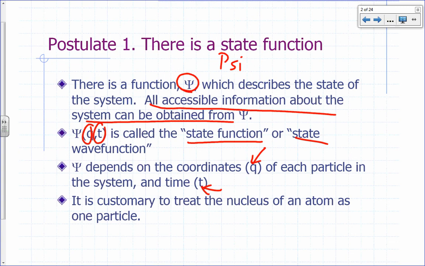So you can imagine psi for a macroscopic sample of matter is going to be a huge function. It's a function of the coordinates of each and every electron and nucleus in your sample, and time. For our purposes, we're going to treat the nucleus of an atom as just one particle. We take all the neutrons and protons together as one particle. Then each electron is also treated as one particle.